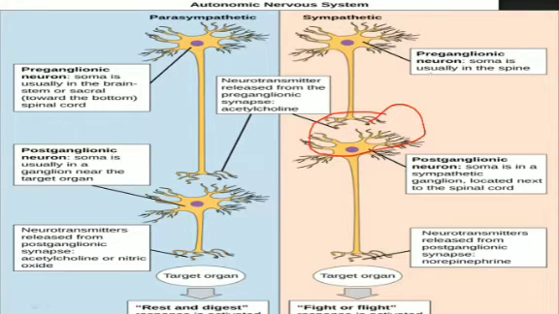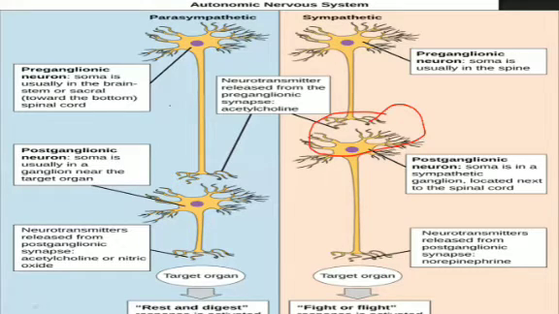The soma is usually in the spinal cord. The preganglionic axon is shorter, but the postganglionic neuron is longer.